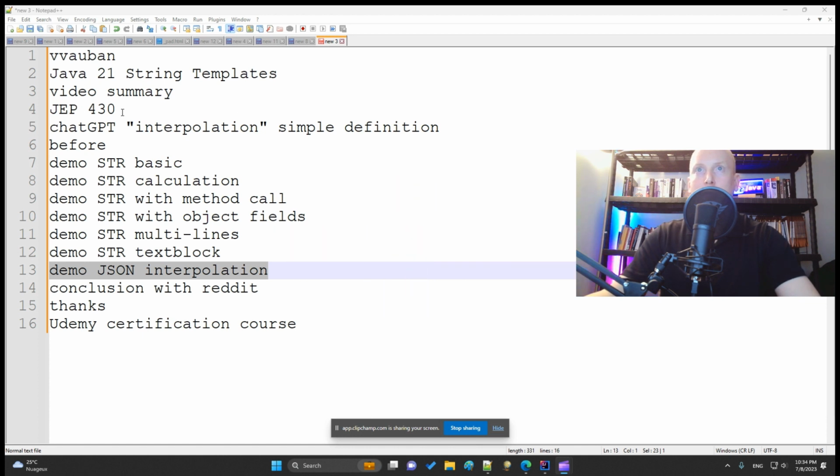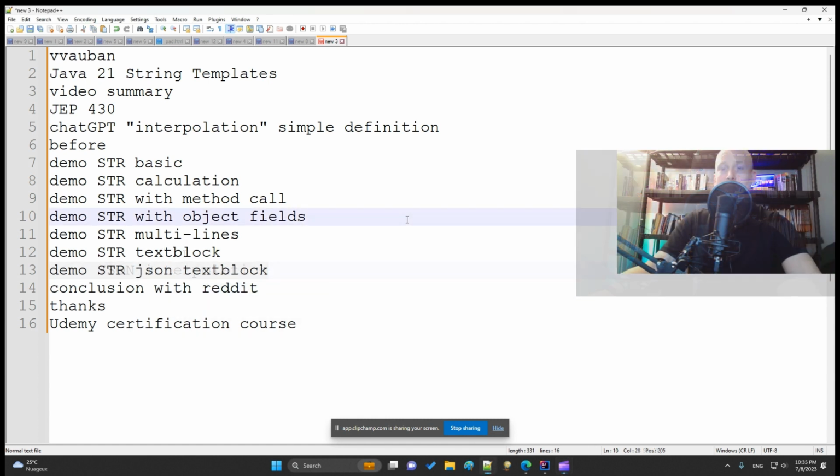So we'll first check the JEP 430 and read the summary. Then we will ask ChatGPT what is interpolation, because it is the main topic of this JEP. Then we will see how we did before this string template feature. And then we will proceed to demo with a simple interpolation, then an interpolation with calculation, then an interpolation with a method call, then an interpolation with object fields feeding, and multi-lines and text block. And then we will conclude with some comments from Reddit, and that's all.